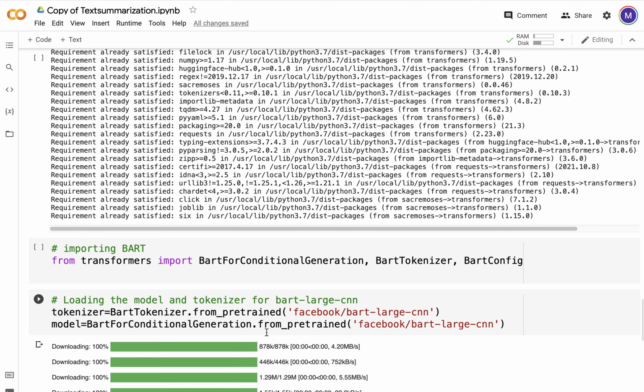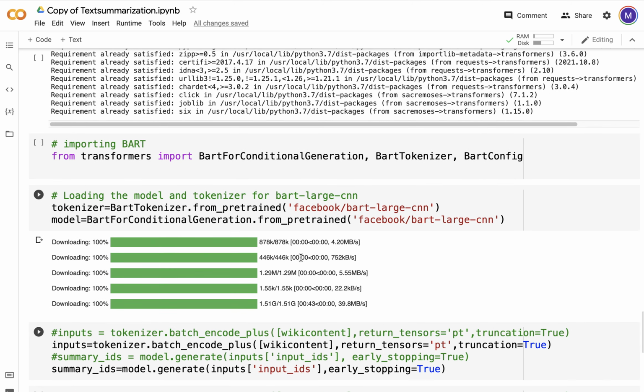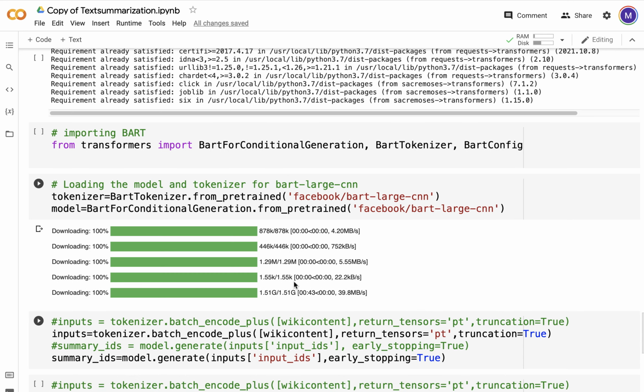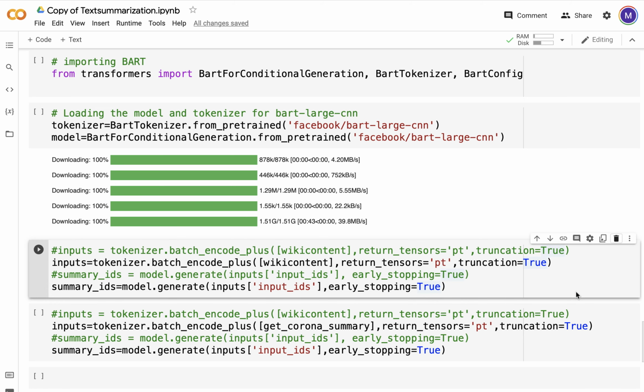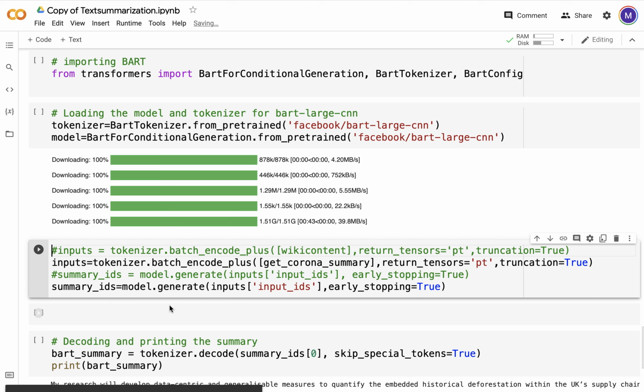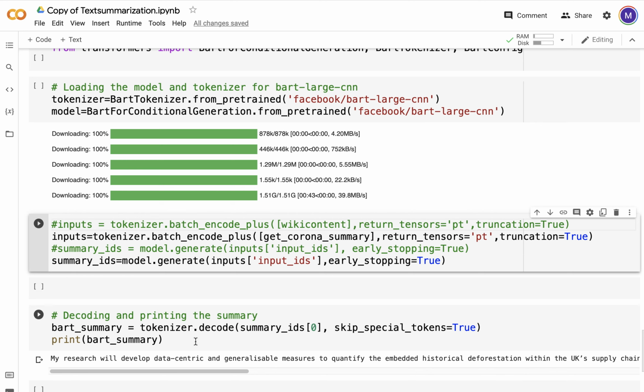BartForConditionalGeneration from pre-trained. So these are all the steps that you'll always run through, whatever your text. And then I said tokenizer batch encode, the corona summary, return tensors pt, summary IDs, model generate inputs, early stopping true.